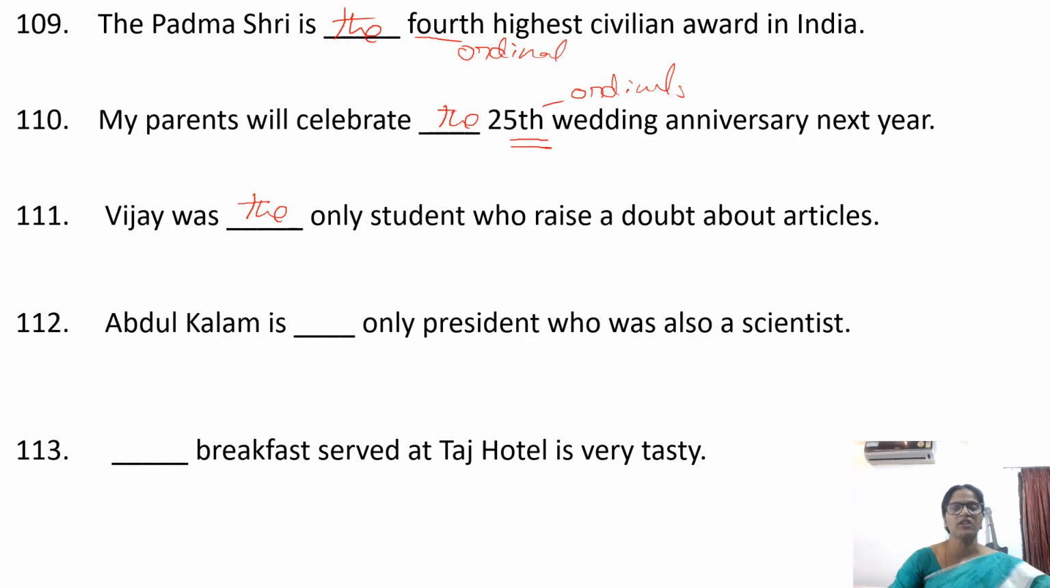Vijay was the only student who raised a doubt about articles. We are talking about the particular student who raised a doubt. Abdul Kalam is the only president who was also a scientist. We are talking about the particular president who was also a scientist.